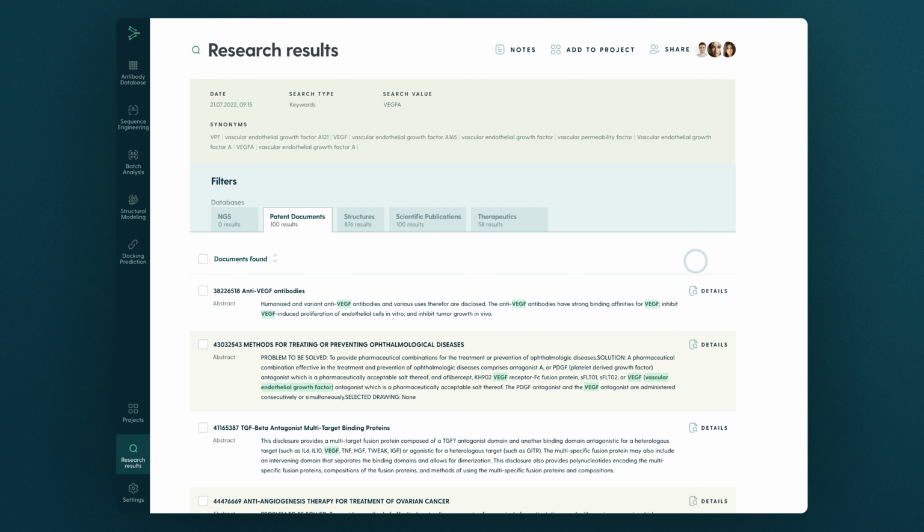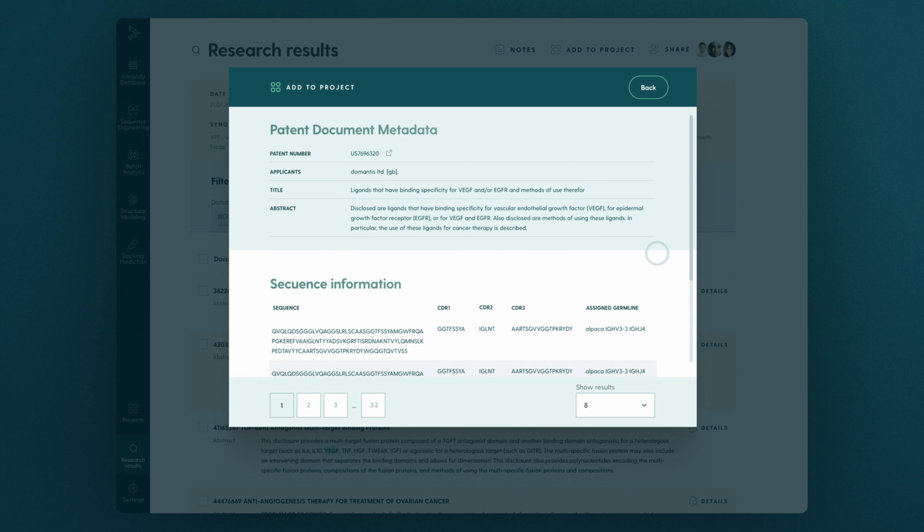The page contains all the hits in the antibody database related to the target, together with their annotations. The search results come from the NGS, patent documents, structures, scientific publications, and therapeutics. Each search result contains a details section with rich annotations. When you find something insightful, you can easily add it to your research project and share it with your team.